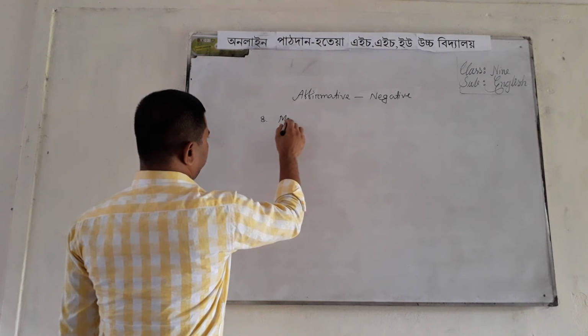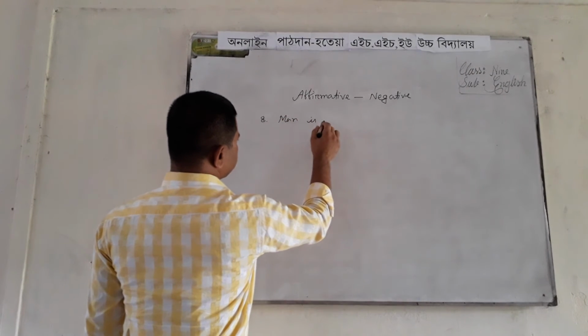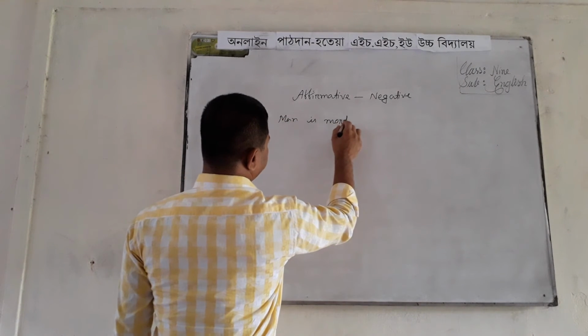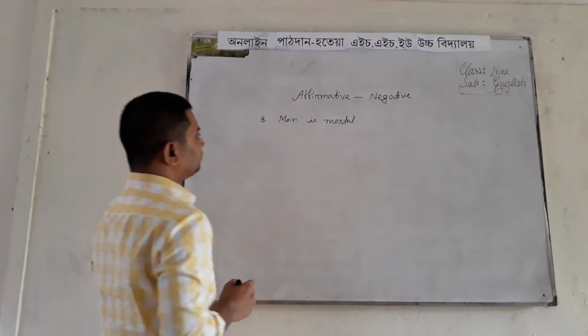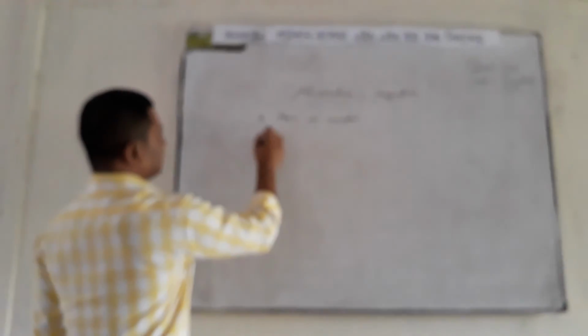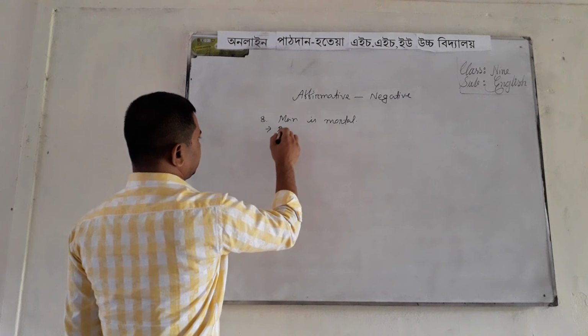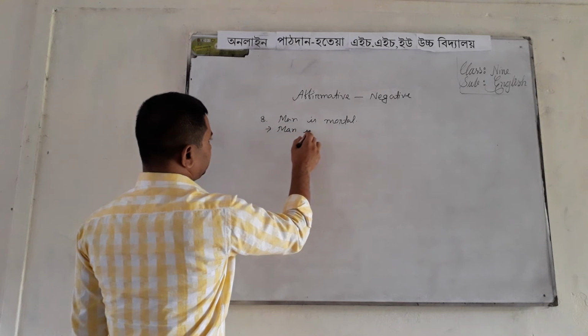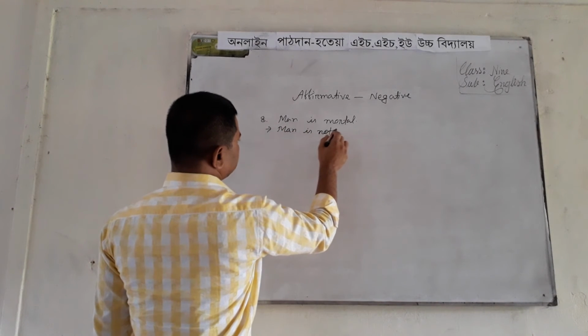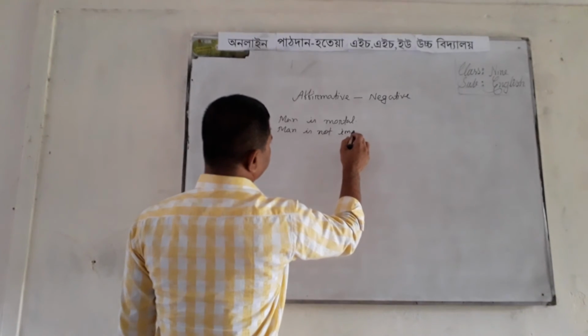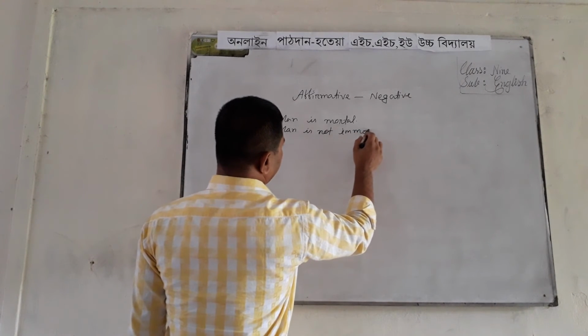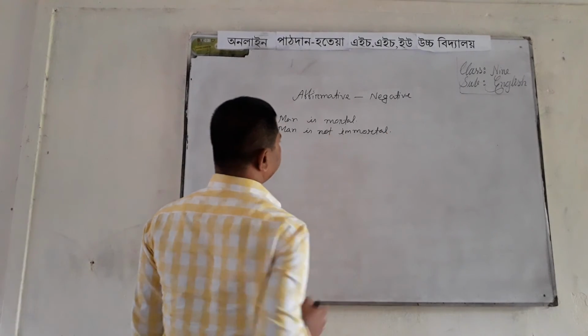Suppose man is mortal. Then the negative sentence will be like that: man is not immortal.